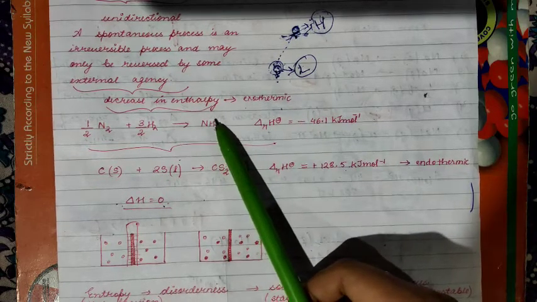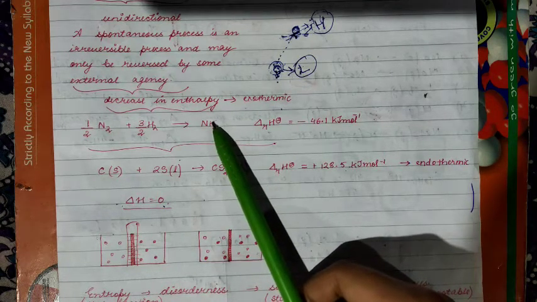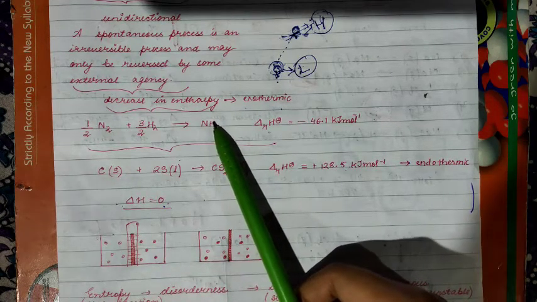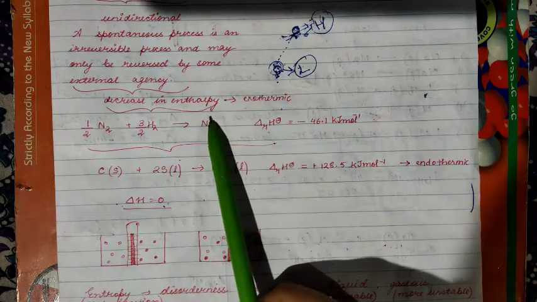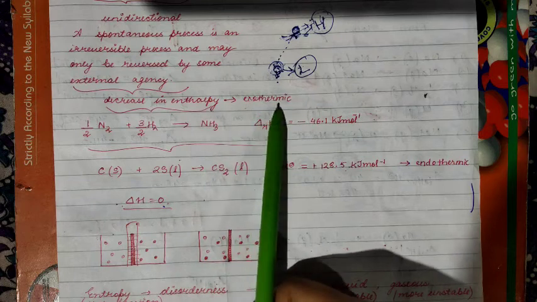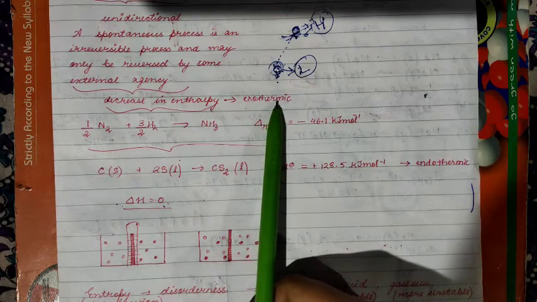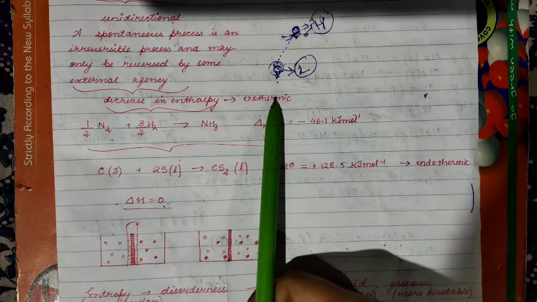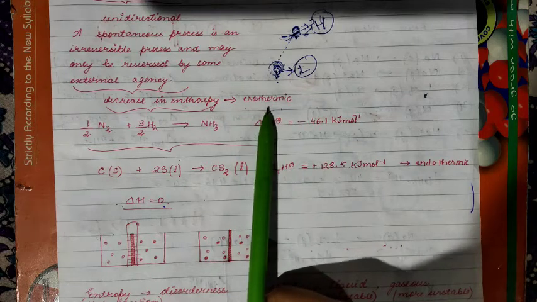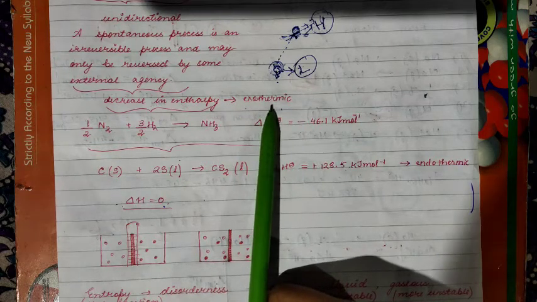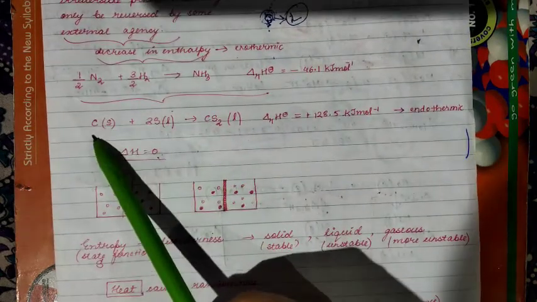And you know that when enthalpy decreases, heat is released, that is why enthalpy is decreasing. So the process in which heat is released is called an exothermic process. It means what? Exothermic processes occur spontaneously. This is one way that you can say that exothermic processes occur spontaneously. Clear? Next, another example we can see here.